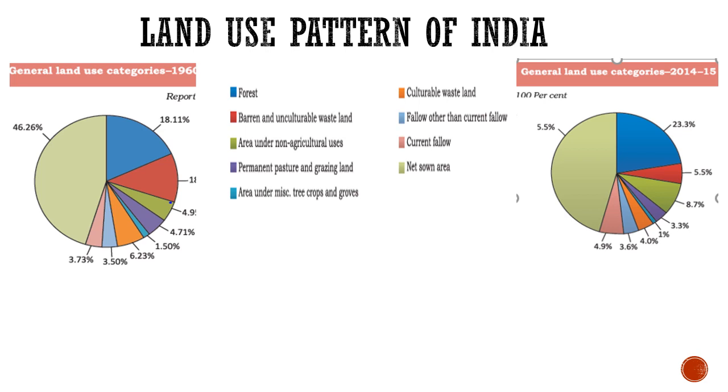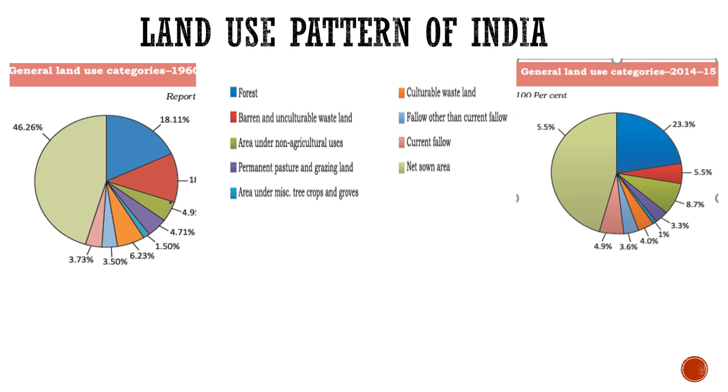Next type of land use is permanent pastures and grazing land. This type of land is very important for our animal population. As we know, India is having the largest animal population, but as per its number, the percentage of pasture land is already very less.